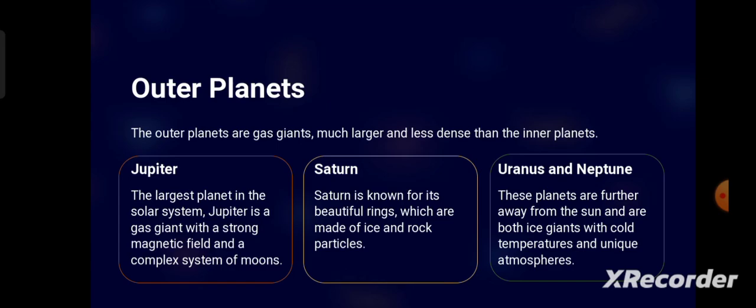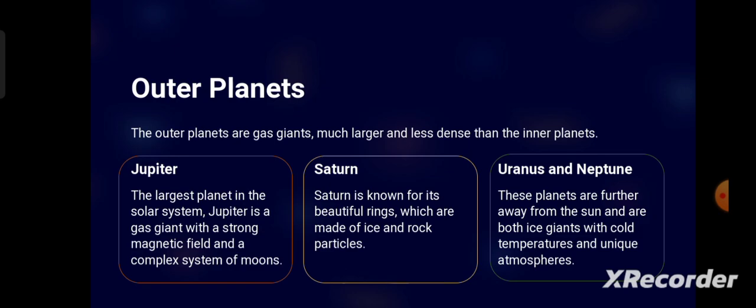Then after that, Saturn. Saturn is known for its beautiful rings. It is composed of several ring systems, and it also has several satellites. It has 89 satellites, and its largest satellite is Titan. Okay, it's the famous one because it has an atmosphere like Earth.